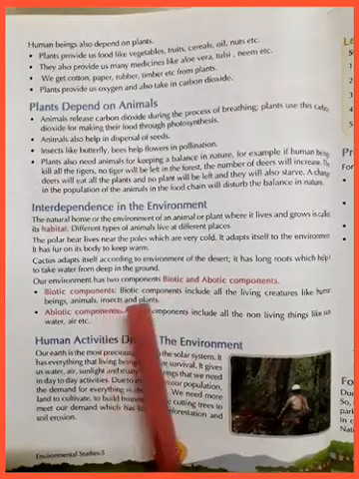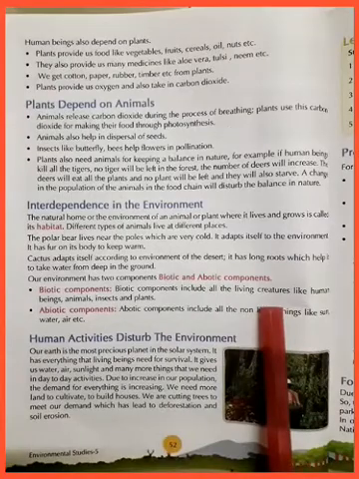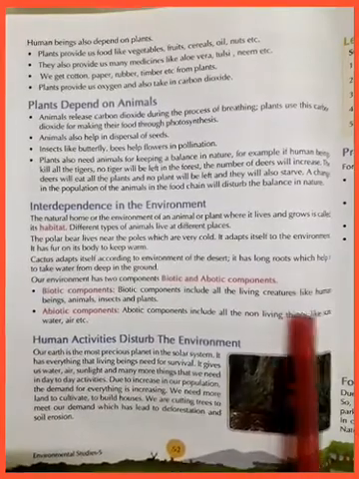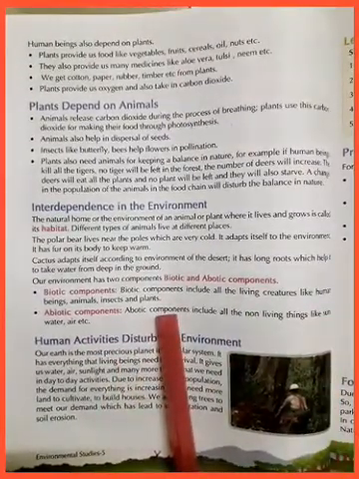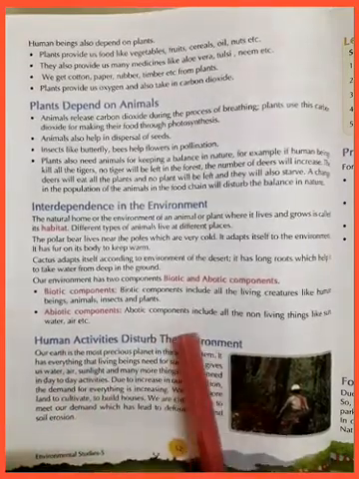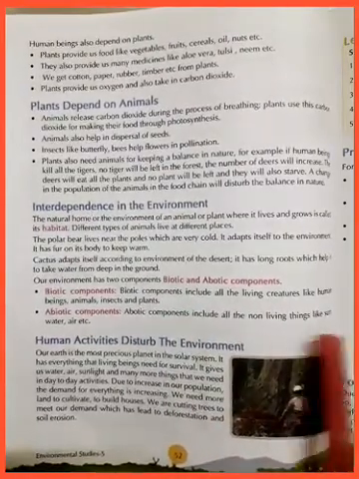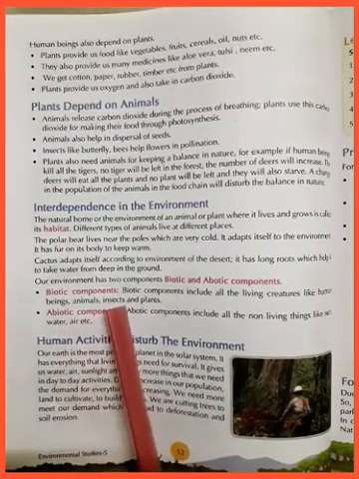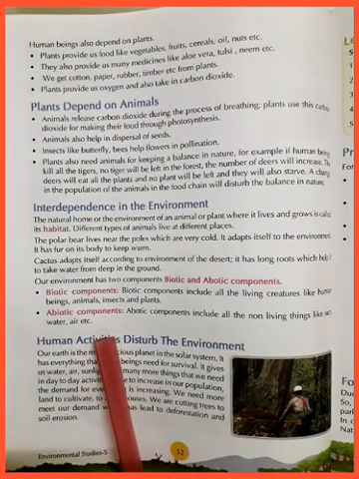Our environment has two components, biotic and abiotic components. Biotic components include all the living creatures like human beings, animals, insects and plants. Abiotic components include all the non-living things like sun, water, air, etc. In this way, biotic components are the living beings and abiotic components are non-living things.